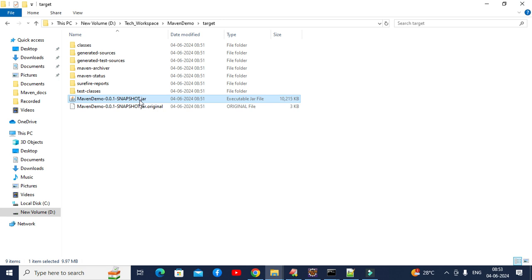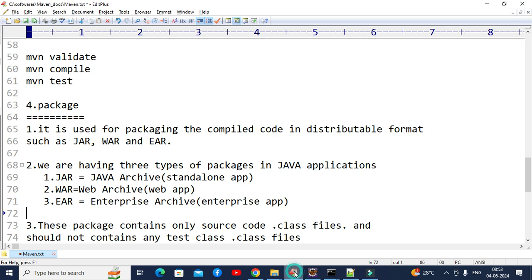Now the first thing is, how is this jar being created? Why is it taking only this name, maven demo hyphen 0.0.1 hyphen snapshot dot jar? It can take any other name, right? It can take test hyphen test dot jar. It can take any name, but why is it taking only this one? Let me copy this jar file. Let me paste here.